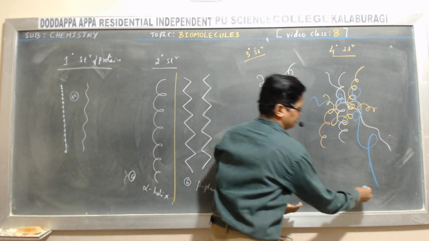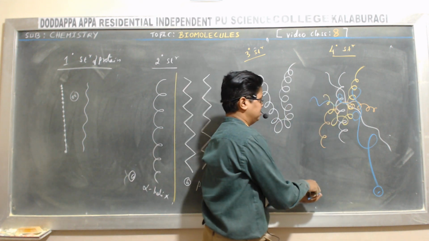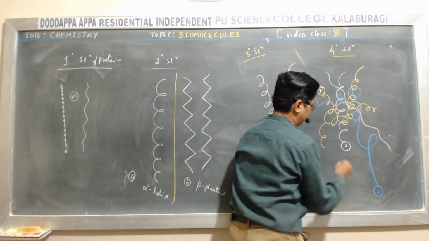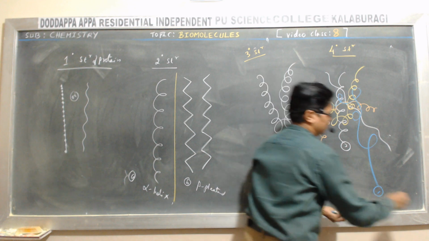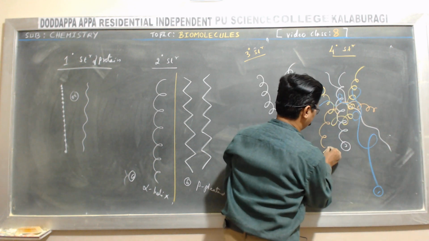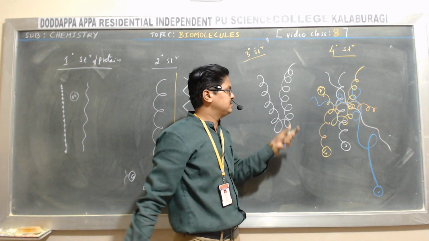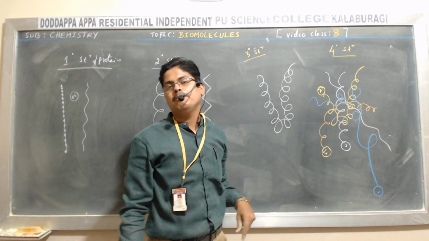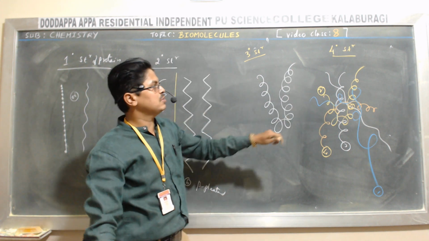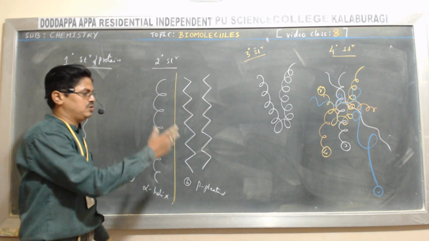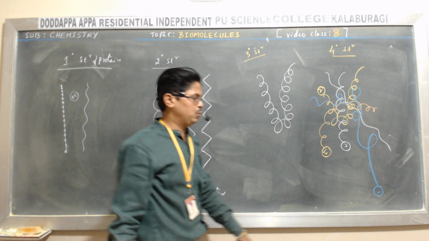Look here. This is polypeptide chain 1, this is polypeptide chain 2, this is polypeptide chain 3, and this is polypeptide chain 4. So four polypeptide chains are arranged with each other. This spatial arrangement of polypeptide chains is called the quaternary structure of protein. So this is about the structure of proteins.